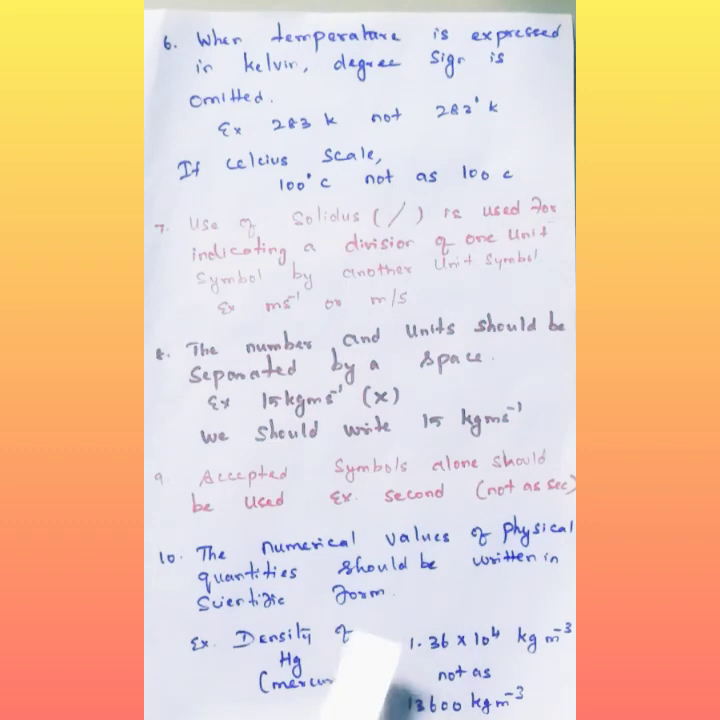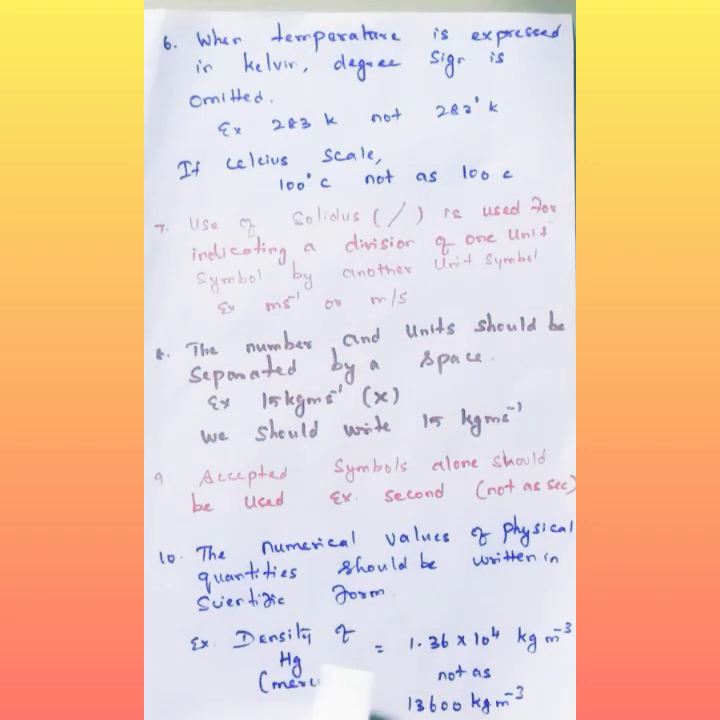The last point: the numerical values of physical quantities should be written in scientific form. What do you mean by scientific form? For example, how can we express 10 in maths? 10 power 1, nothing but 10. How do you express 100? 10 square. Then 1000 is 10 cube, considering the zeros we have to put in the numbers. That is called scientific form.